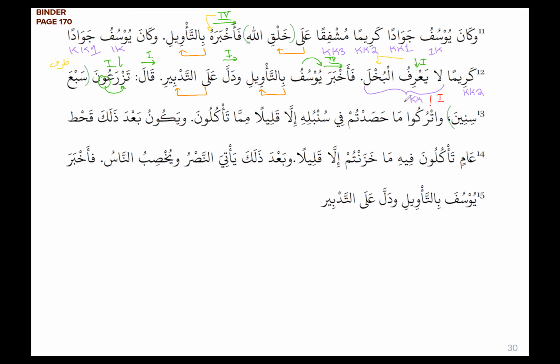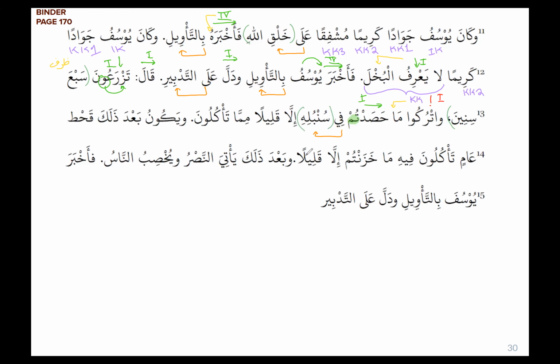The ma here is a ma mawsula. It's maf'ul bihi, saying leave what? حَصَدْتُمْ. We said after ma, we always have a jumla that is a sila. حَصَدْتُمْ is that jumla, a jumla fi'liya. It is in the past tense, form 1, and it means to harvest. And the tum is my fa'il. Fi sumbulihi then is a jar wa majrur construct, and sumbulihi is also an idafa.